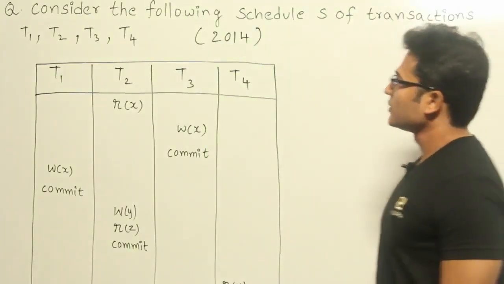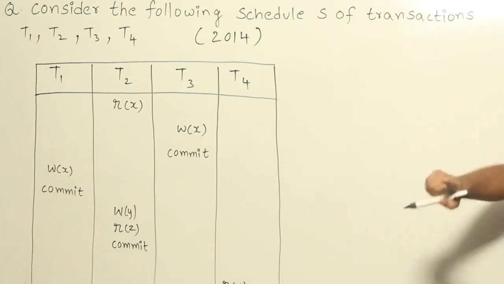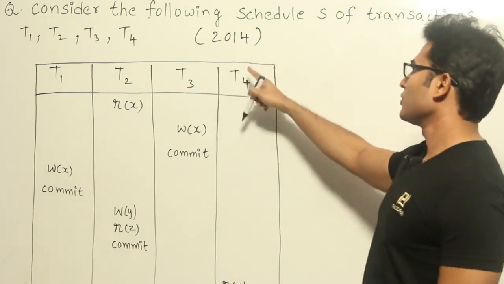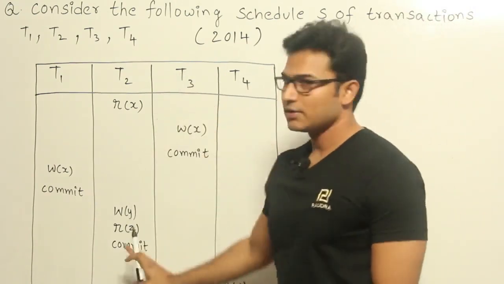Now let's see this question. This is given in GATE 2014. Consider the following schedule S of transactions T1, T2, T3, T4, and these transactions are given like this, and the schedule is given like this.